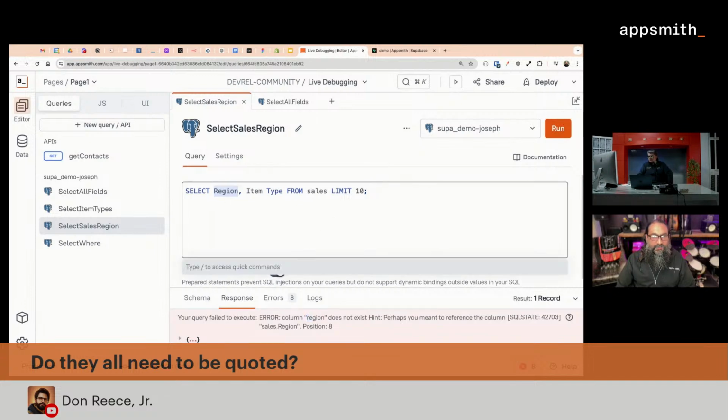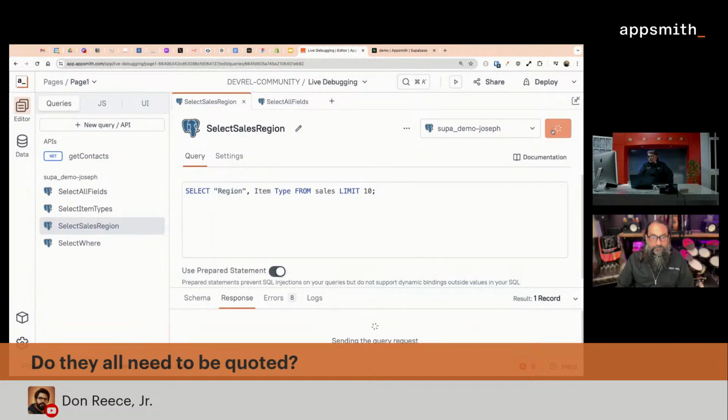Okay. The actual column name is uppercase, in the data source and in my query. They're both uppercase. But for some reason here, the response in this error says that column region lowercase is not defined. So if we put some double quotes around here, now I'm getting a different error.